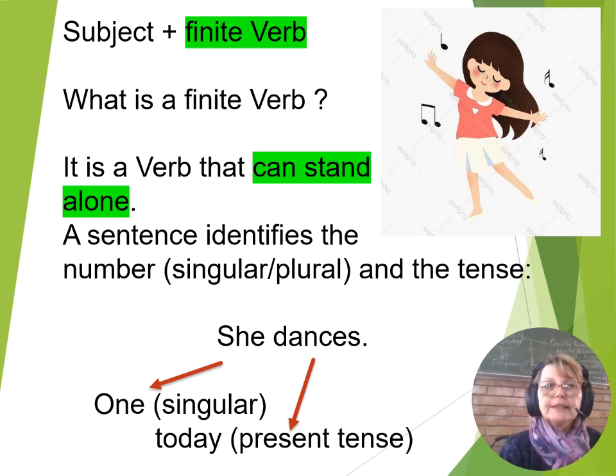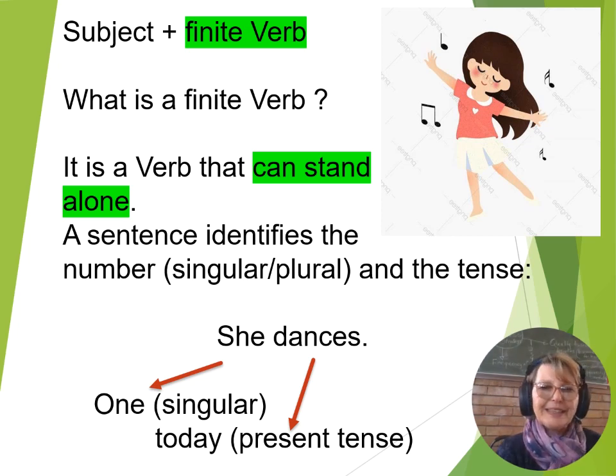Then we take a subject and a finite verb. Now we all know what the subject is, we know what a verb is. But what is a finite verb? A finite verb is a verb that can stand all on its own. We said the man runs. That's a complete sentence. It doesn't need anything else. It can stand alone. A sentence usually identifies the number, that's singular or plural, and the tense.